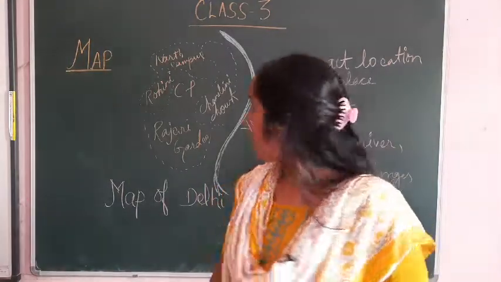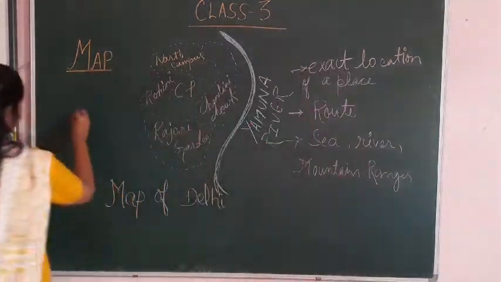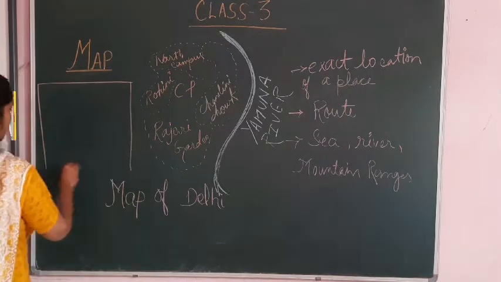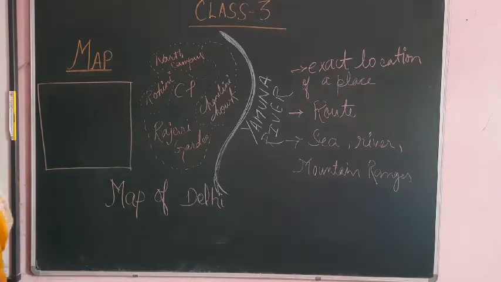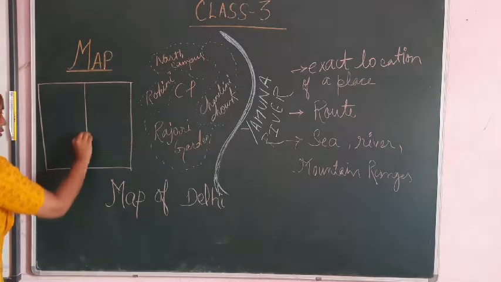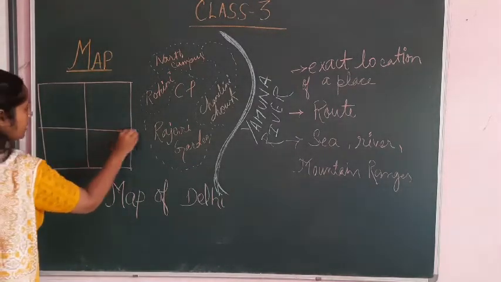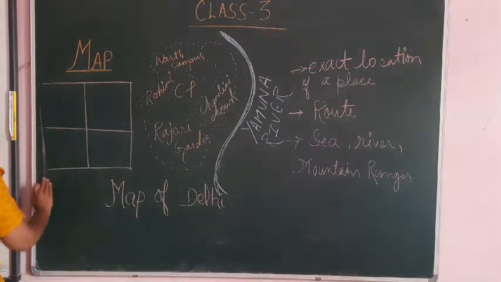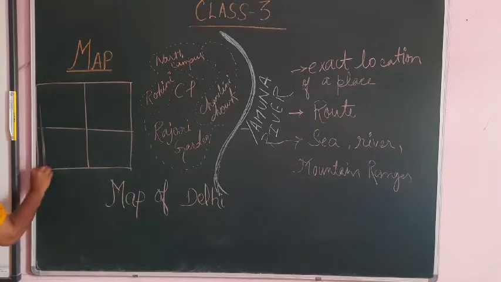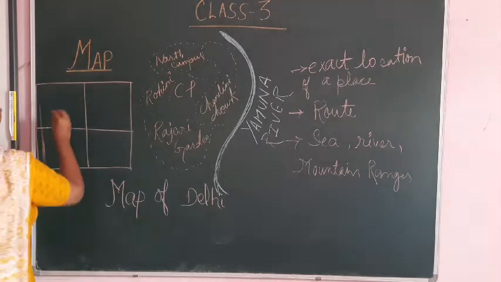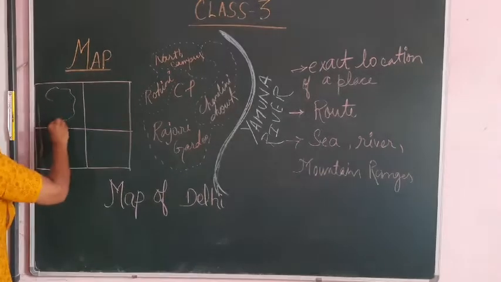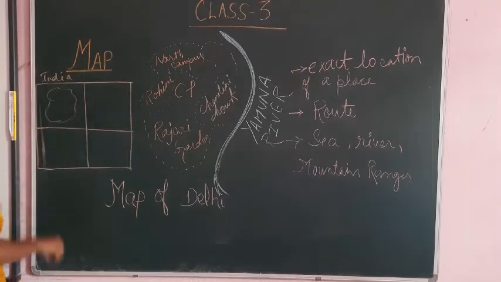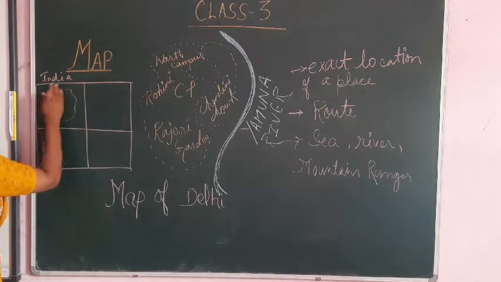Now let me take an example. This is a page. I am dividing it into 4 parts, as there is lack of space. In this area I am drawing a map of India, the total location.